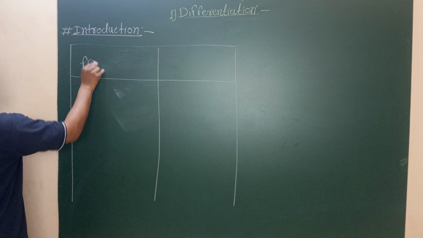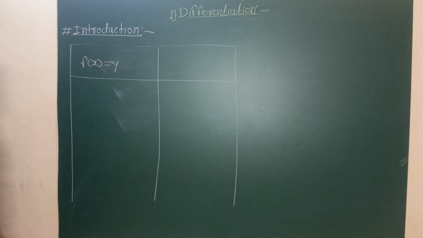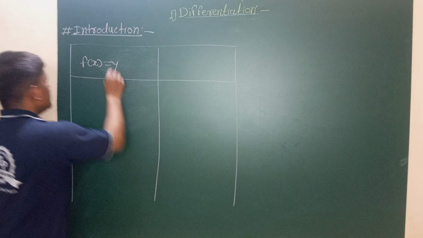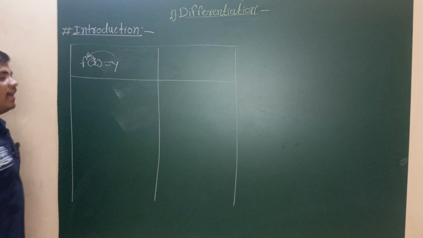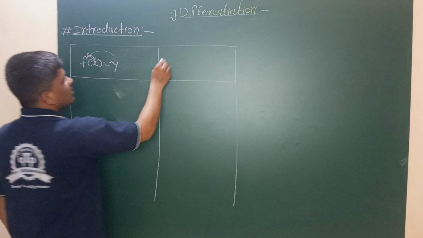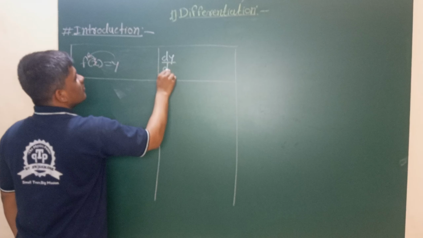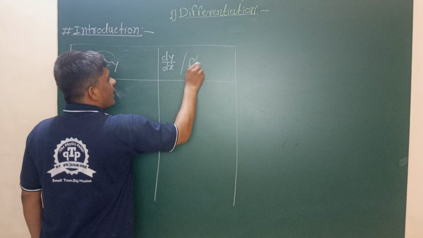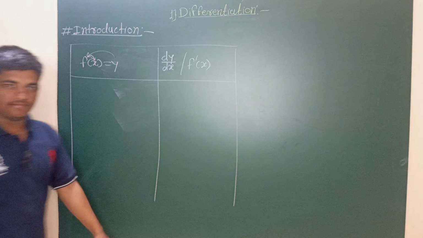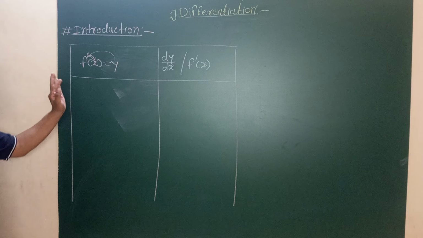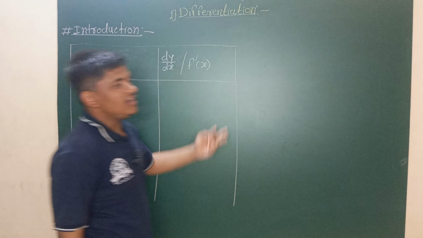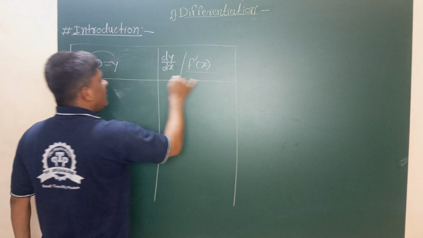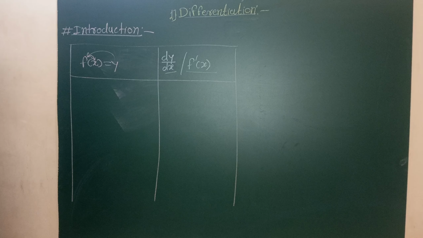The function f of x, which is equal to y, is a function in the form of x, and its derivative, differentiated with respect to x, is dy by dx, also denoted f dash of x. On the left hand side we write the function, and on the right hand side we write the derivative of that function. This is f dash of x or dy by dx.